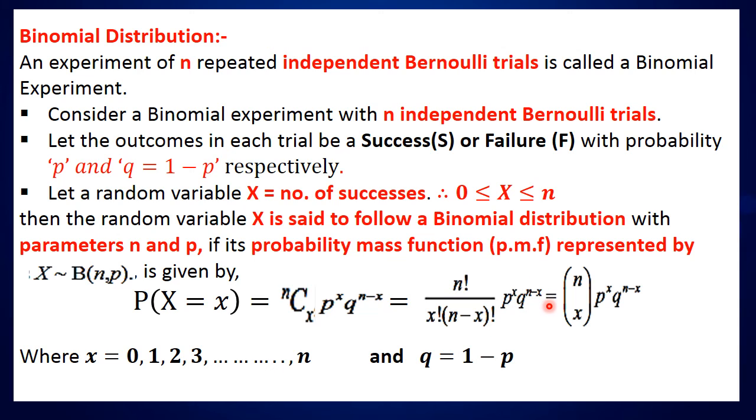Here x, the values of x, can be 0, 1, 2, 3, up to n, and q is calculated by 1 minus p. And nCx is the selection, that is the number of ways of taking x outcomes out of n. So in how many different ways it is possible, that is the meaning of nCx.